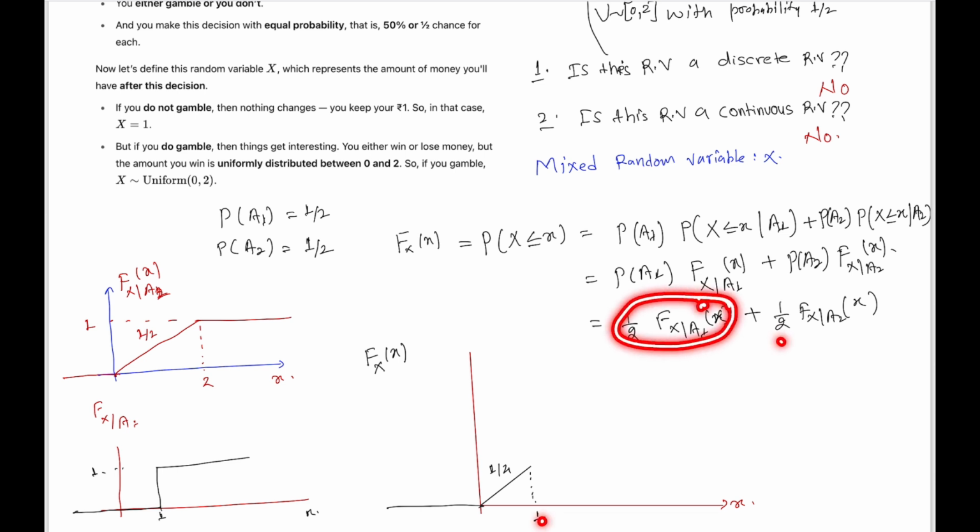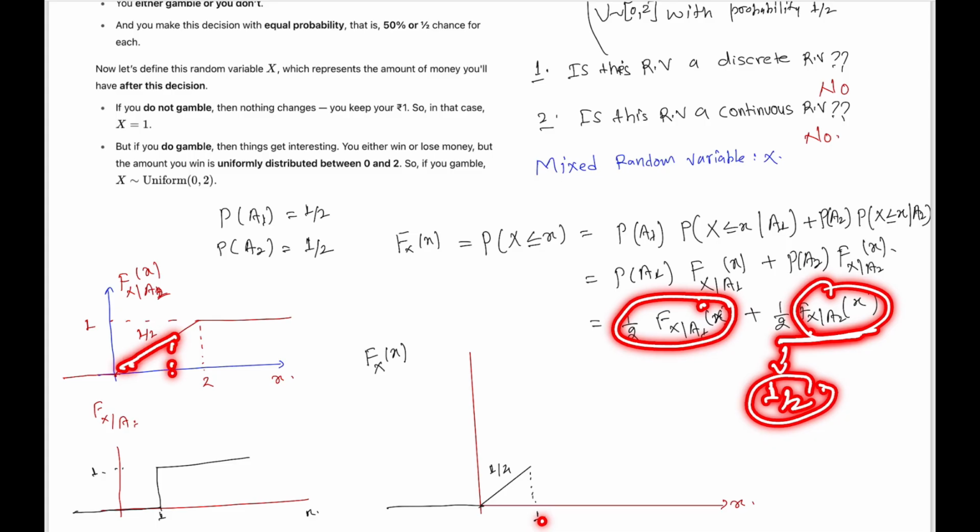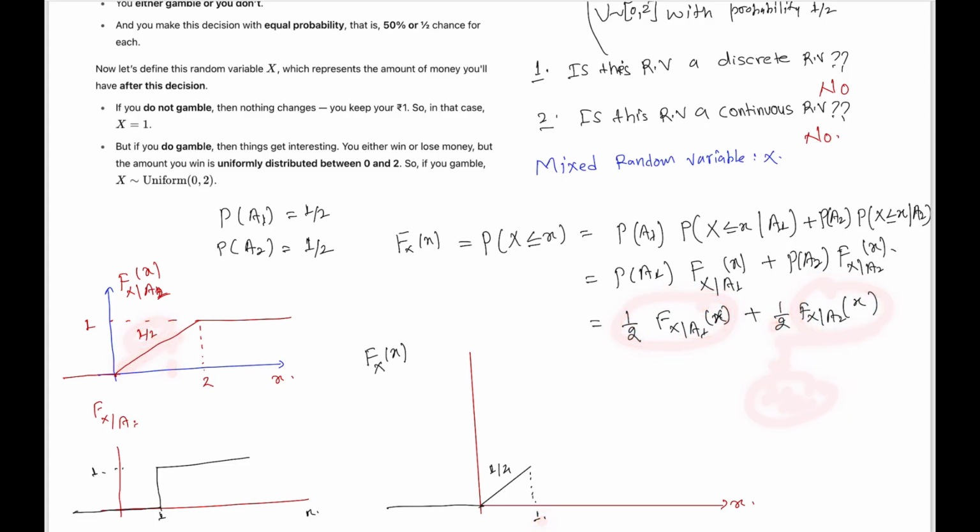Till 1 we have the contribution of only this term, so half, and this half gets multiplied, giving a slope of 1 divided by 4 till 1. At 1 we will have this contribution as well, so we will have a jump of 1 divided by 2.